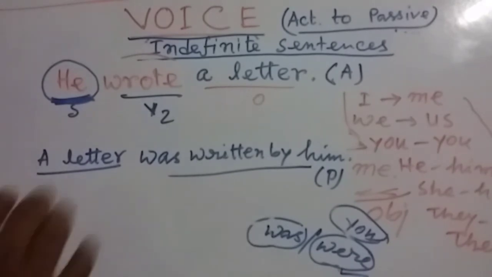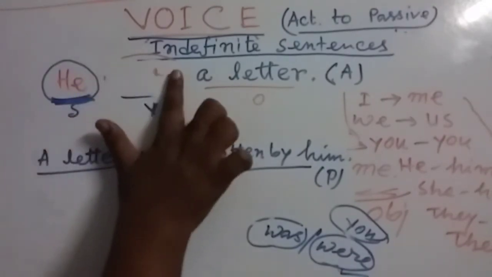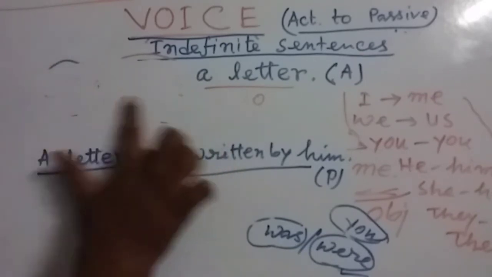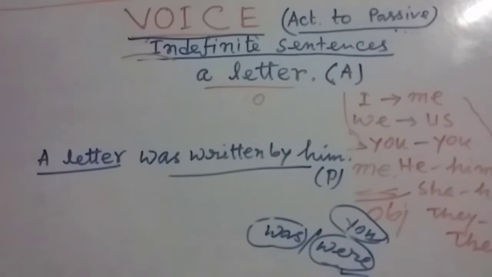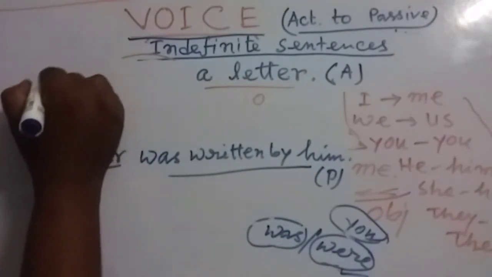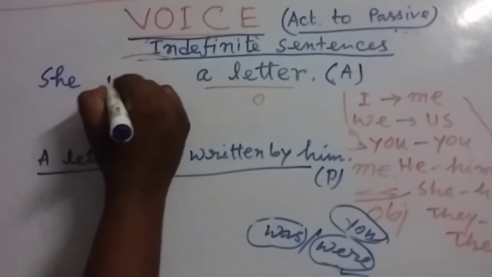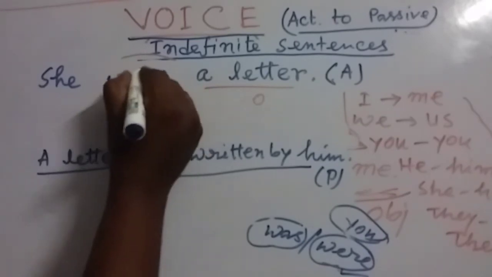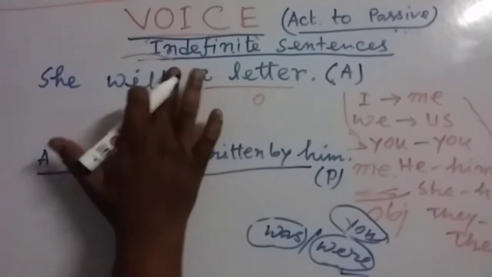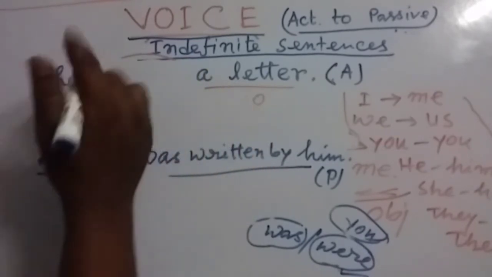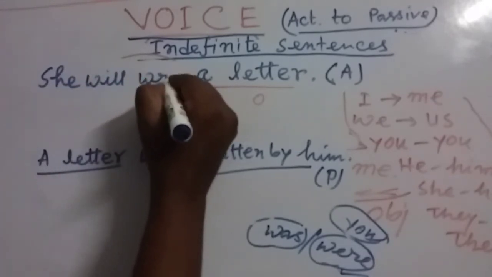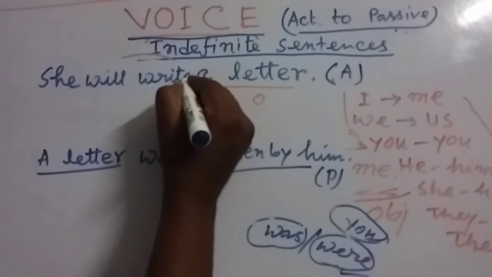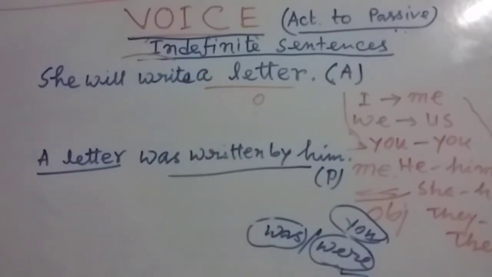Now let's look at the third one. She will write a letter.